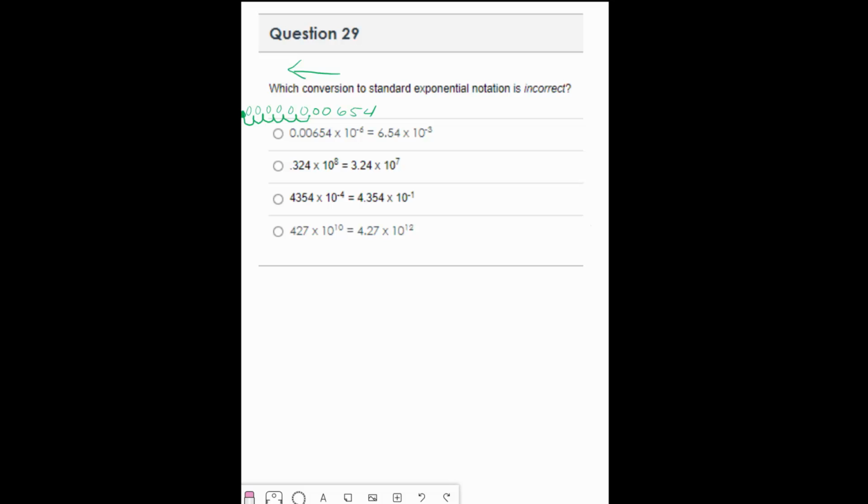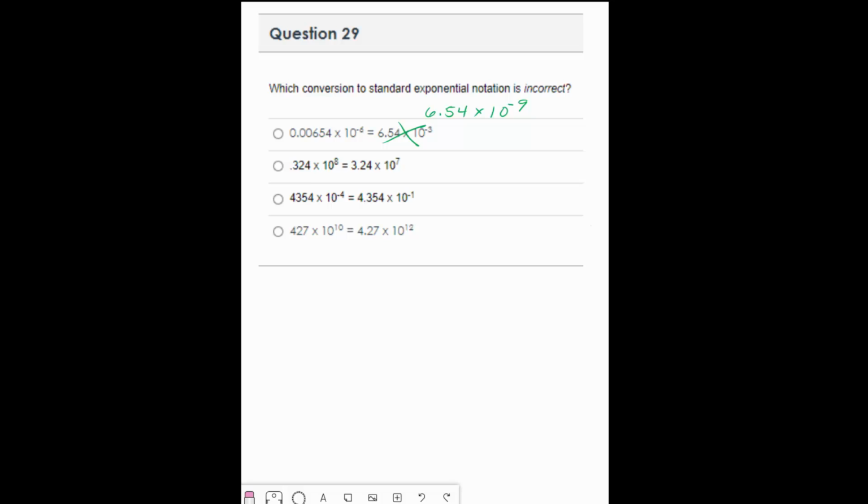So for the true standard exponential notation, we do start 6.54. That part is correct. But now let's count. So I had 6 here, 7, 8, 9. So this would be 6.54 times 10 to the negative 9. So this one is incorrect. But let's go through one or two of the others just for practice sake.